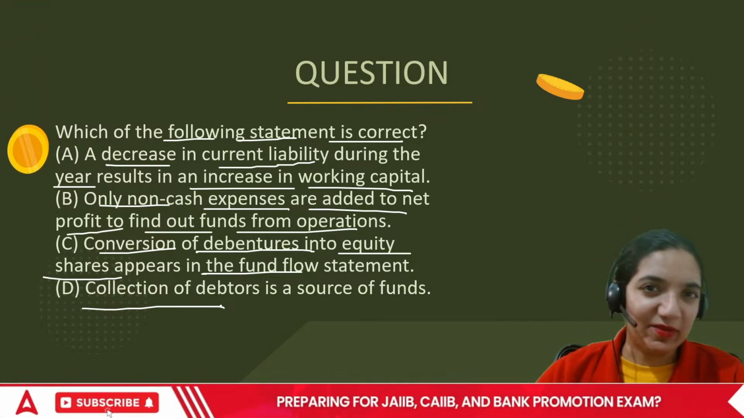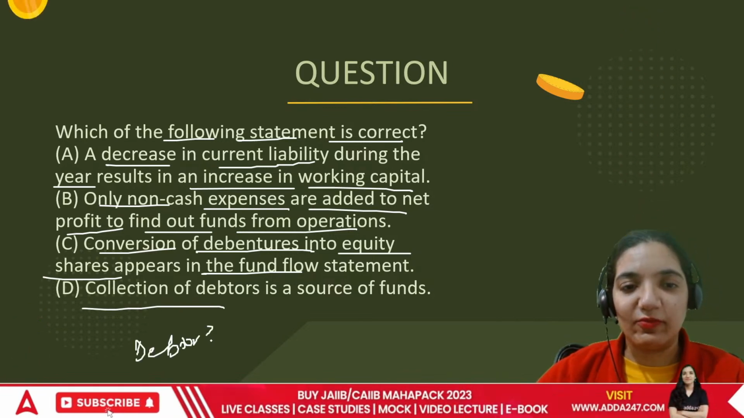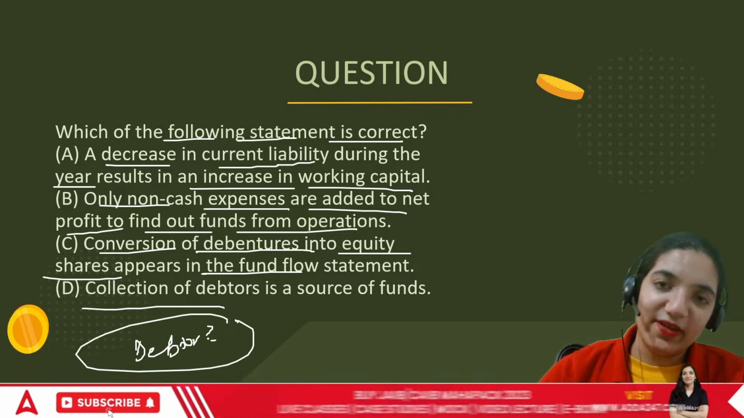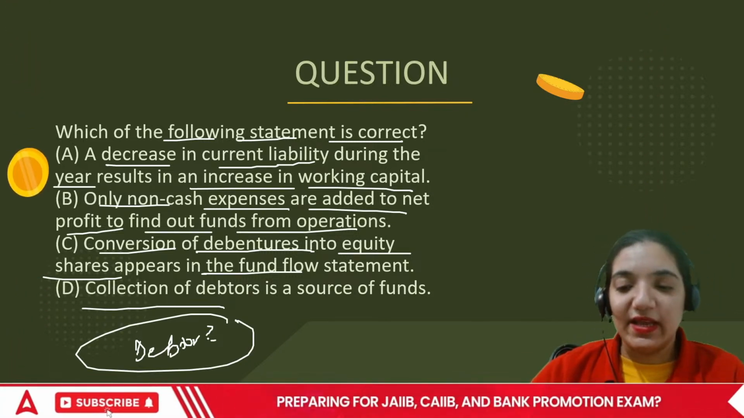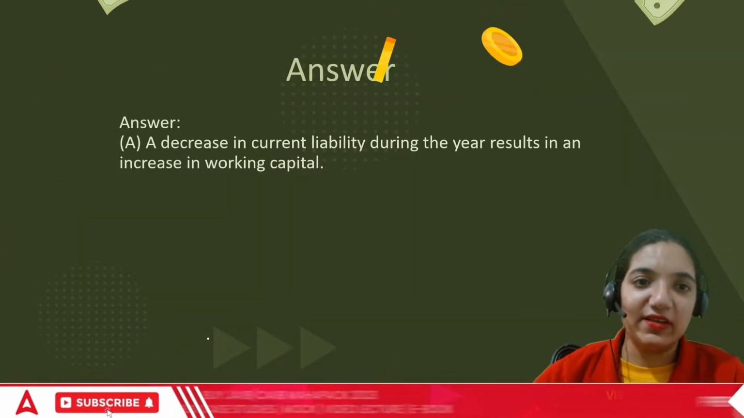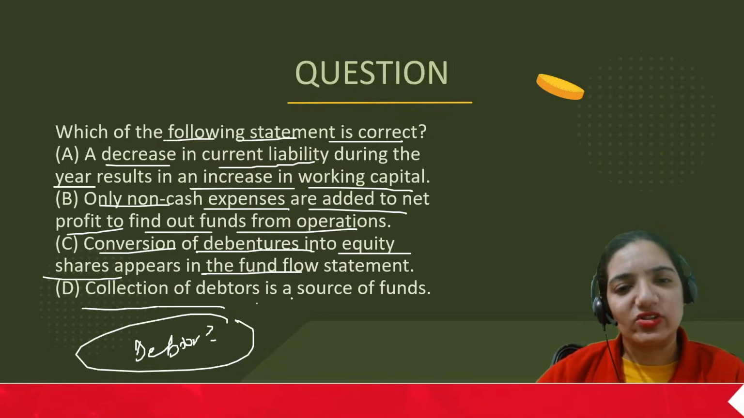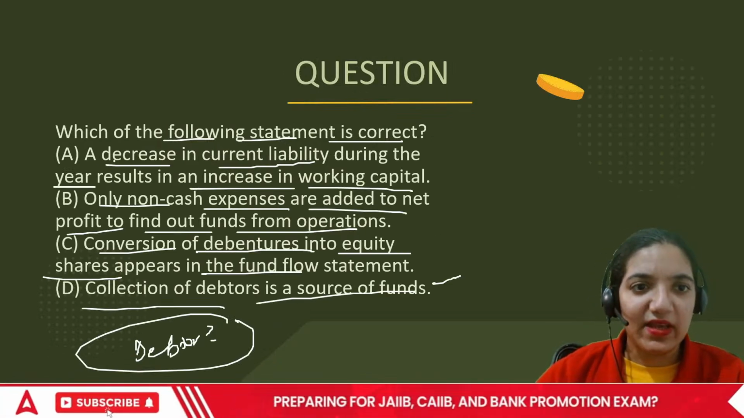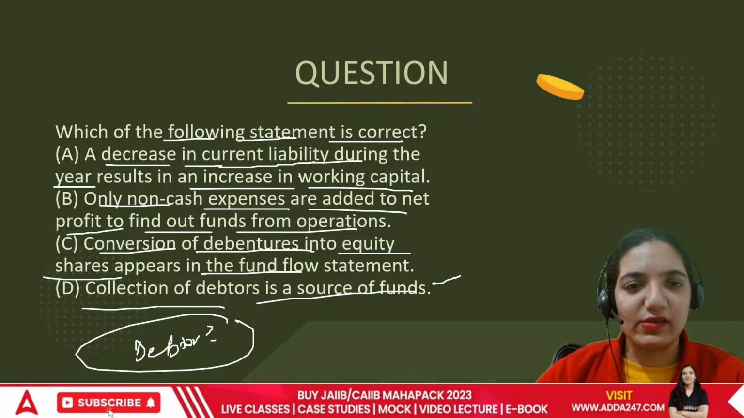I get money from them, isn't it? Debtor is whom? Debtor is the person from whom I am going to get money. The moment I get money, the fund is received, he is free from being my debtor. In this case, this one is the only thing that would be correct. No, this would be correct too. Collection of debtors is a source of funds. A decrease in current liability during the year results in increase in working capital.